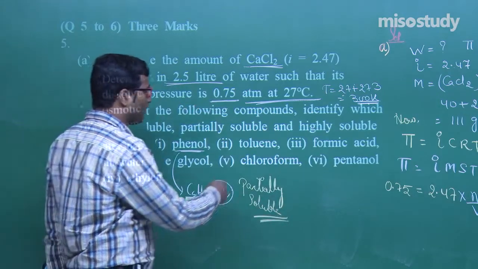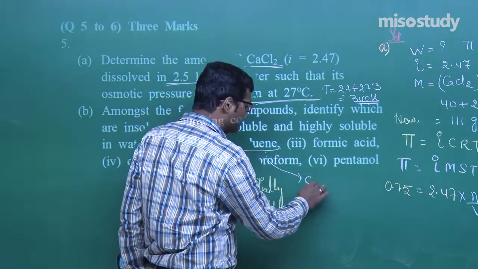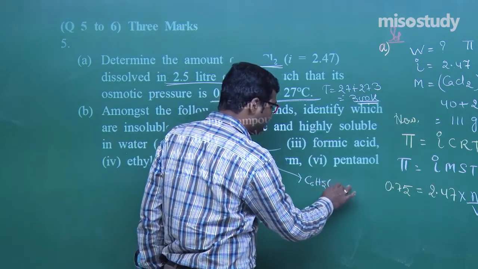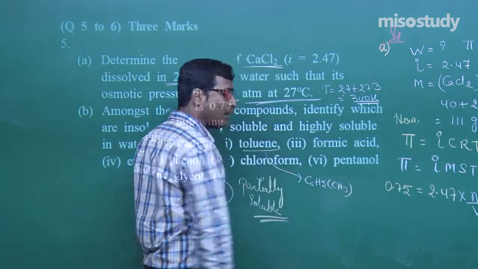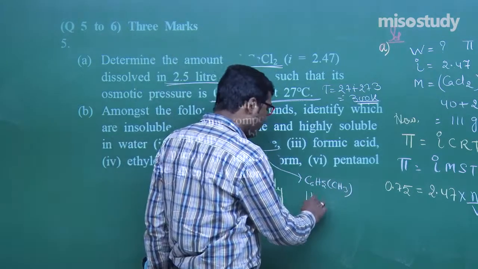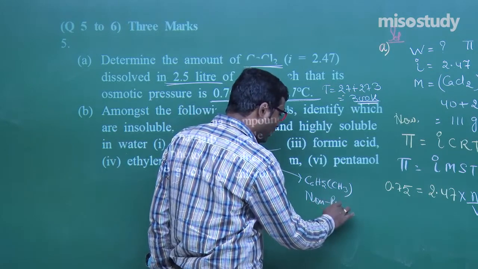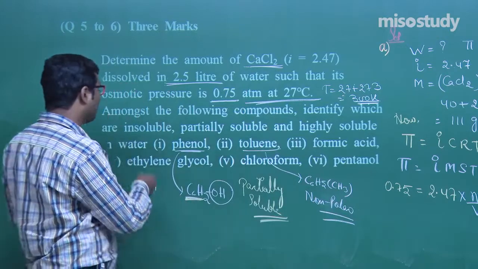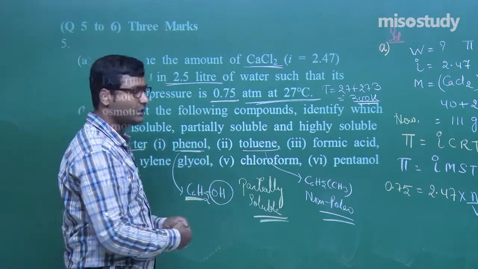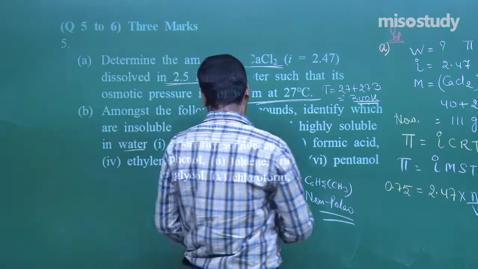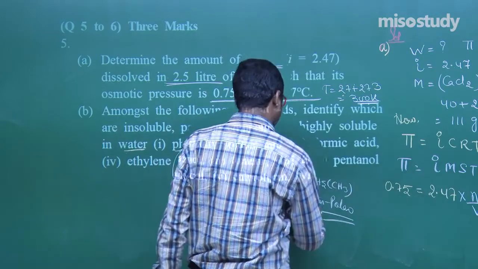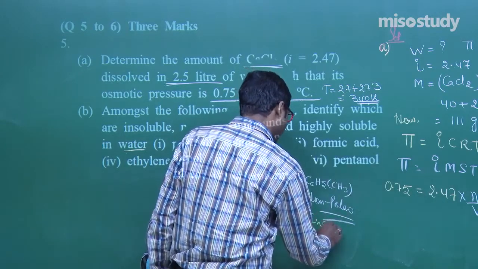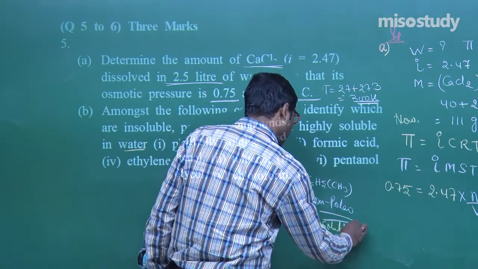Now if I talk about toluene, toluene is C6H5CH3. This is the case. As we know, this is a non-polar molecule, and polar dissolves polar and non-polar dissolves non-polar. Water is a polar molecule, but toluene is non-polar, so it is, my friend, insoluble.